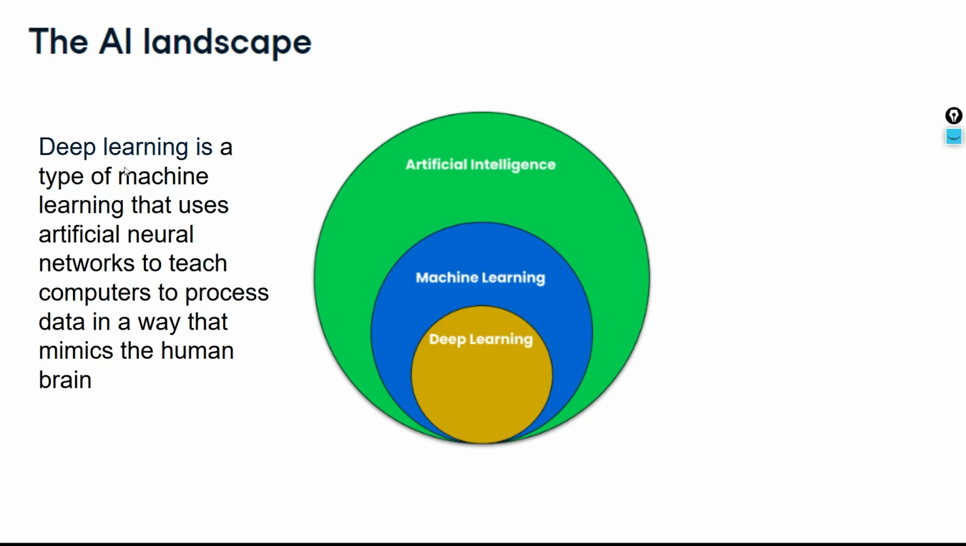Deep learning is a type of machine learning that uses artificial neural networks. Artificial neural networks are a kind of network which mimics the neurons in the brain, used to teach computers to process data in a way that mimics the human brain. This is what deep learning is.